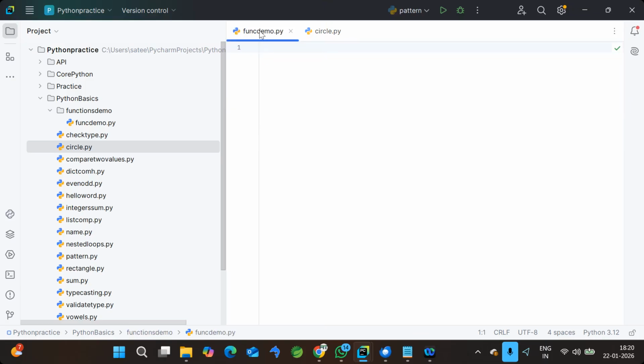First, please understand a function is a set or group of lines of code to perform a specific action. In this script, we are doing two actions, not a single one. One is finding the area and the other is finding the perimeter. That means we should divide this script into two parts.